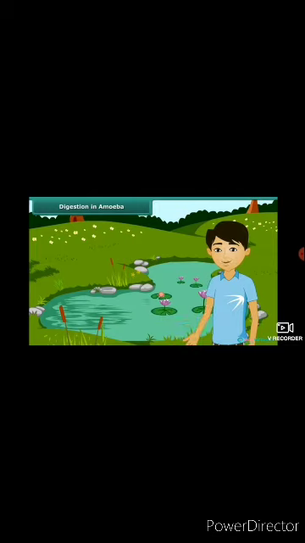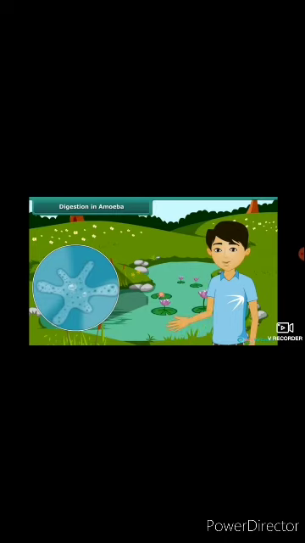Now let us understand single-celled amoeba and how nutrition takes place in amoeba. Amoeba lives in river and pond. It has a cell membrane, nucleus, and a vacuole.